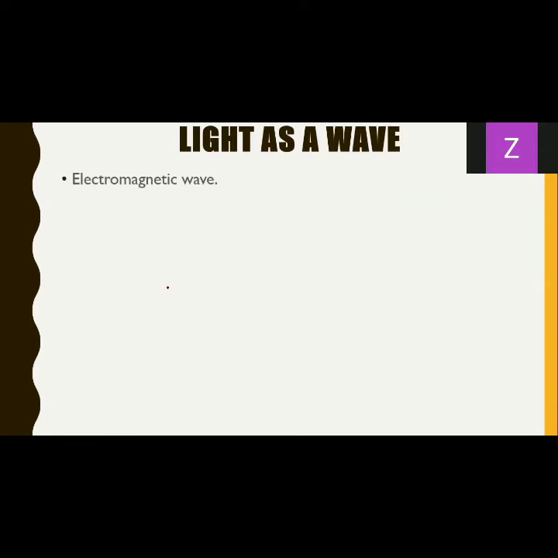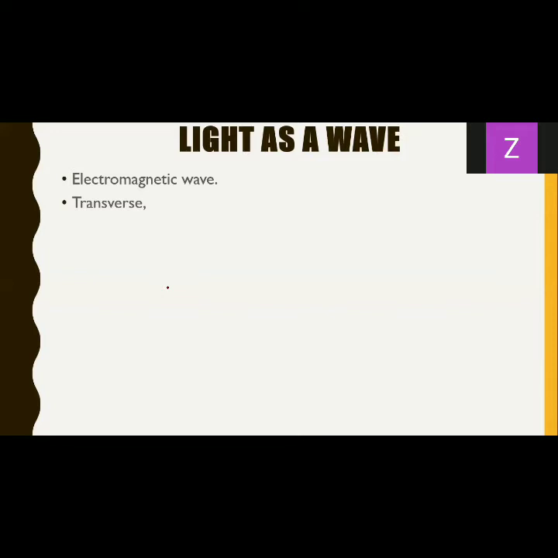Now, let's start understanding light as a wave. Before we start with light as a wave, I told you that its basis is the electromagnetic wave. So light is basically an electromagnetic wave. We have, I'm guessing, a rote definition that light is a form of electromagnetic radiation which causes the sensation of vision. Now, what is the nature of the waves? We know that the nature of the wave is that it is a transverse wave.